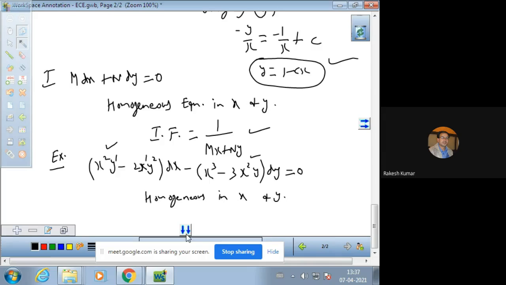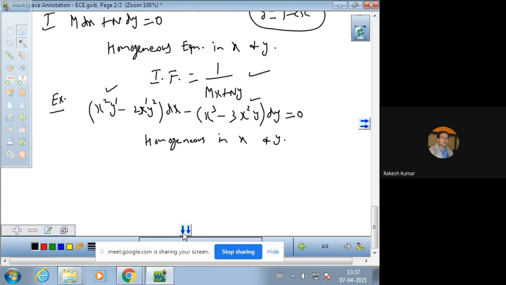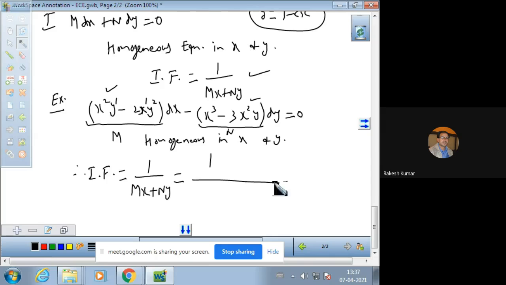So if this is a homogeneous equation, you can find out the integrating factor, and this is your value of capital M, and this is your coefficient capital N. So the integrating factor is 1 over Mx plus Ny. So Mx comes out to be x cube y minus 2x square y square.